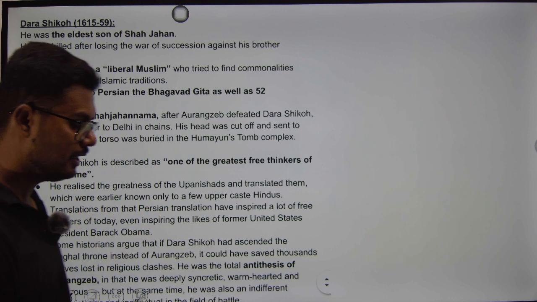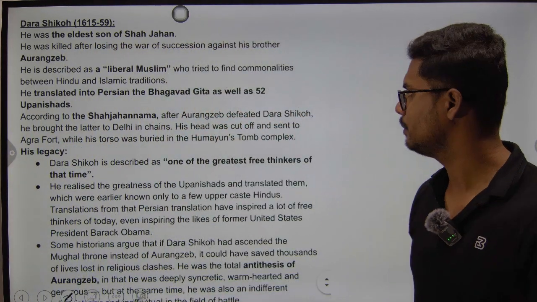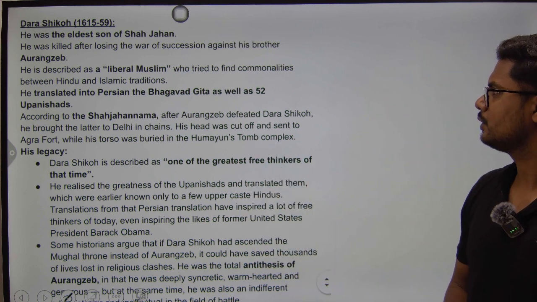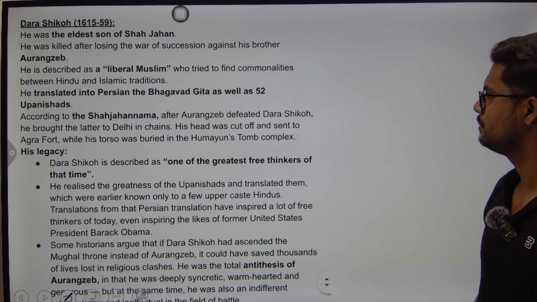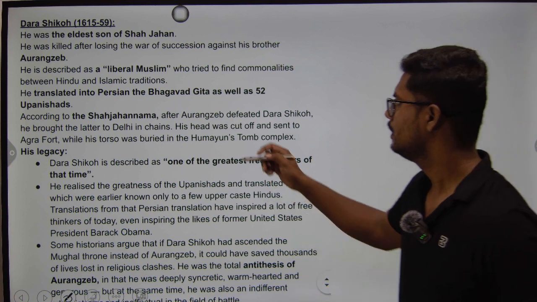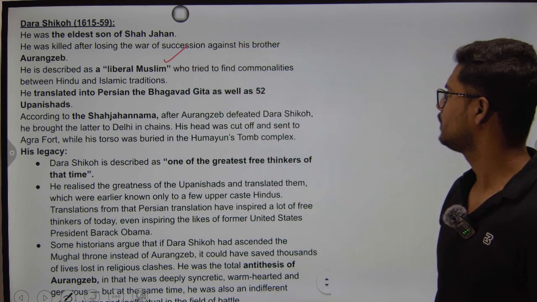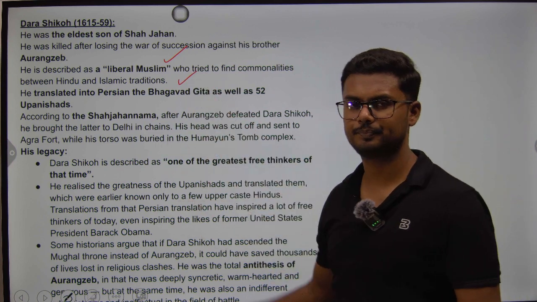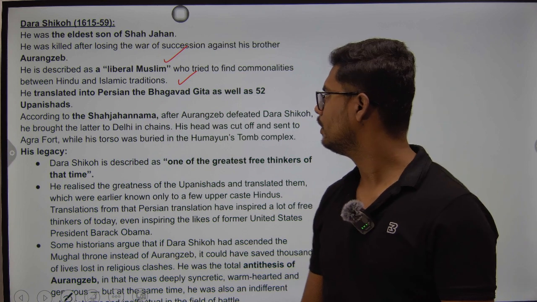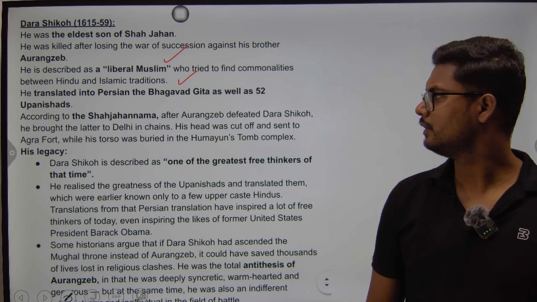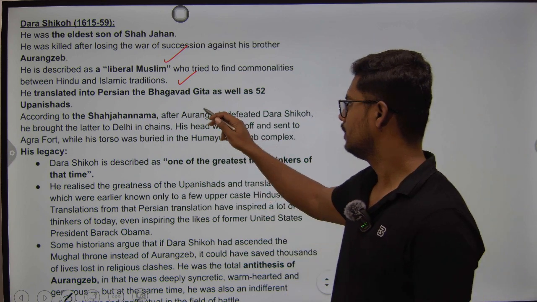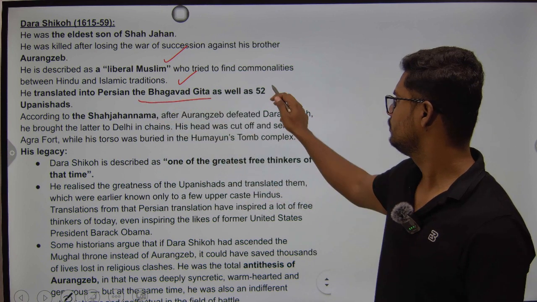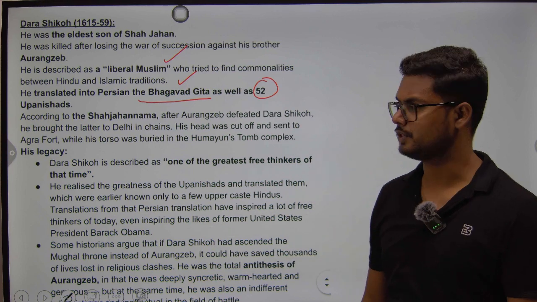He was the eldest son of the famous emperor Shah Jahan. His eldest son was Dara Shikoh. He was killed after losing the war of succession against his brother Aurangzeb. He is called a liberal Muslim because he tried to find commonalities between Hindu and Islamic traditions. So he is seen as a liberal Muslim, right? He translated the Bhagavad Gita into Persian as well as 52 Upanishads into Persian.